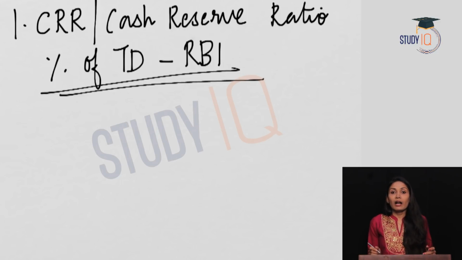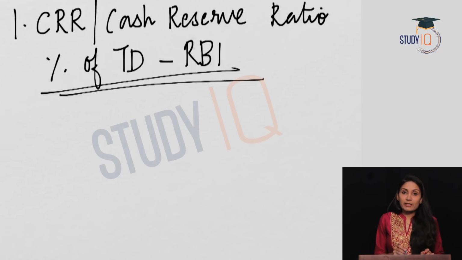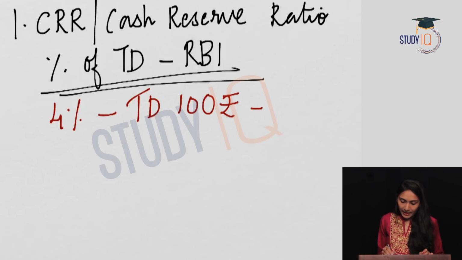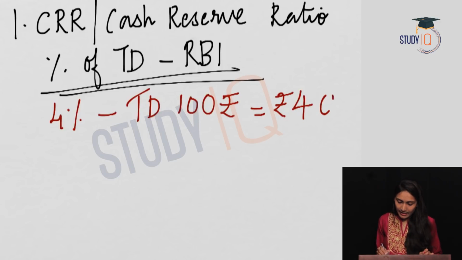Let us now see how CRR would affect the money supply in the economy. Suppose the cash reserve ratio is 4% and the total deposit of the bank is 100 rupees. So it means that the bank has to keep 4 rupees with the RBI as CRR.